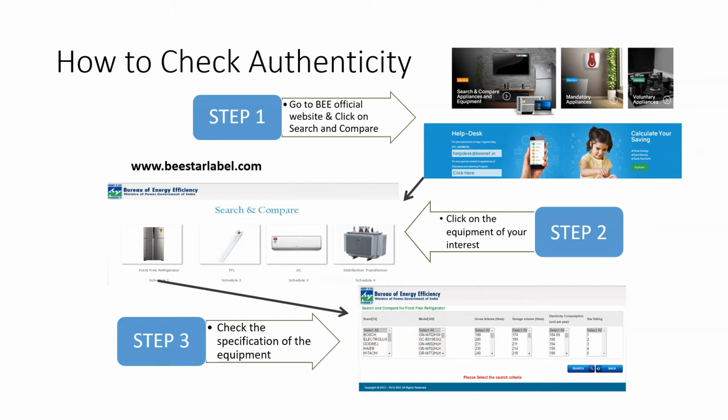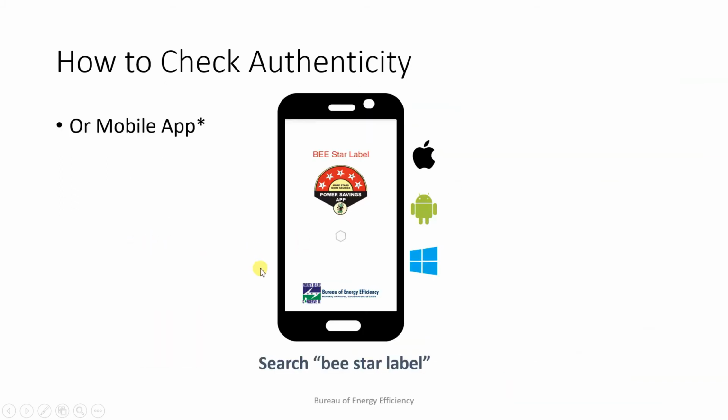Like this, on the BEE website you will find some documents also. If you visit that, there are a few equipment and a few manufacturers whose test has failed. Now there is also a mobile Android app, BEE Star Label, which you can download, and there also you can see the authenticity of the star label.